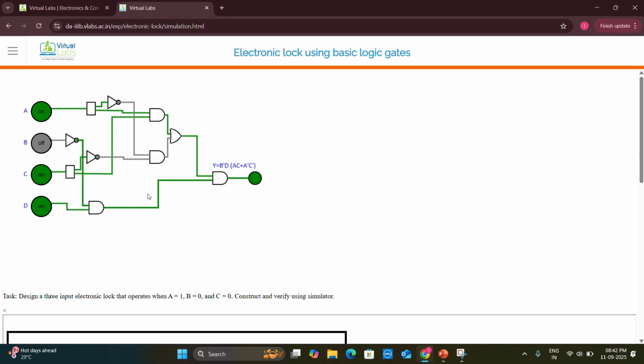I hope you understood this. If you have any doubts, you can go through the references and get clear. You can also simulate this.